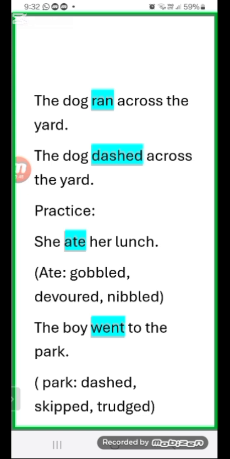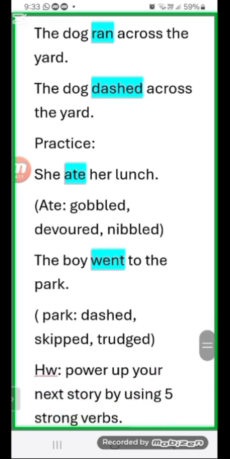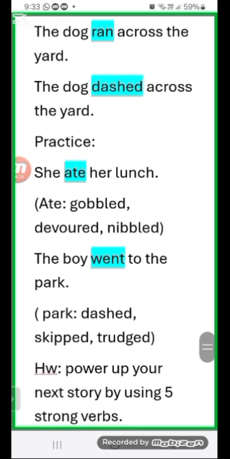So they are telling the manner of eating. They are adding feelings to your sentence, right? She gobbled when she doesn't know the manners, or she's very hungry. She devoured when she's very hungry, so she's eating with a sound and very quickly. And nibbled means she's not willing to eat, not hungry, or maybe doesn't like the food, so she will nibble the food. So they are attaching feelings to the sentences.